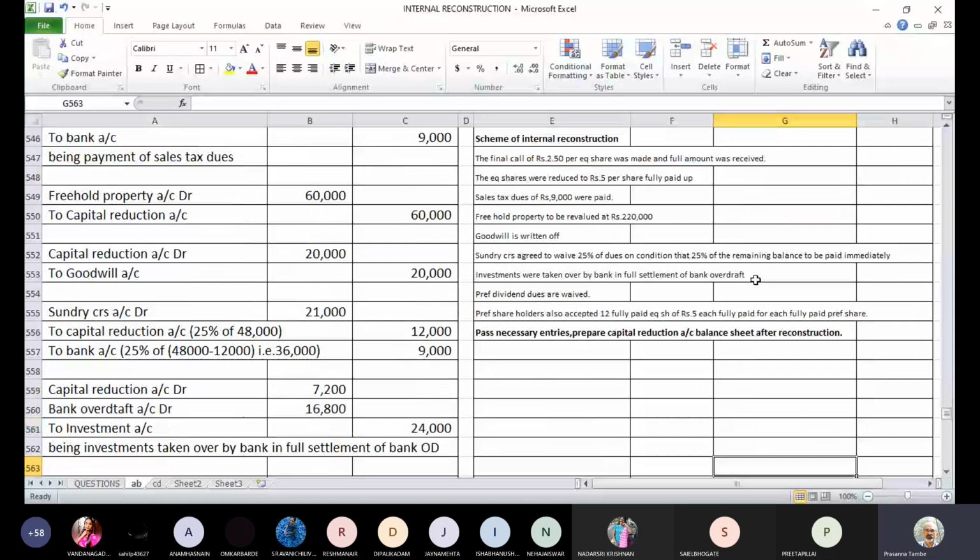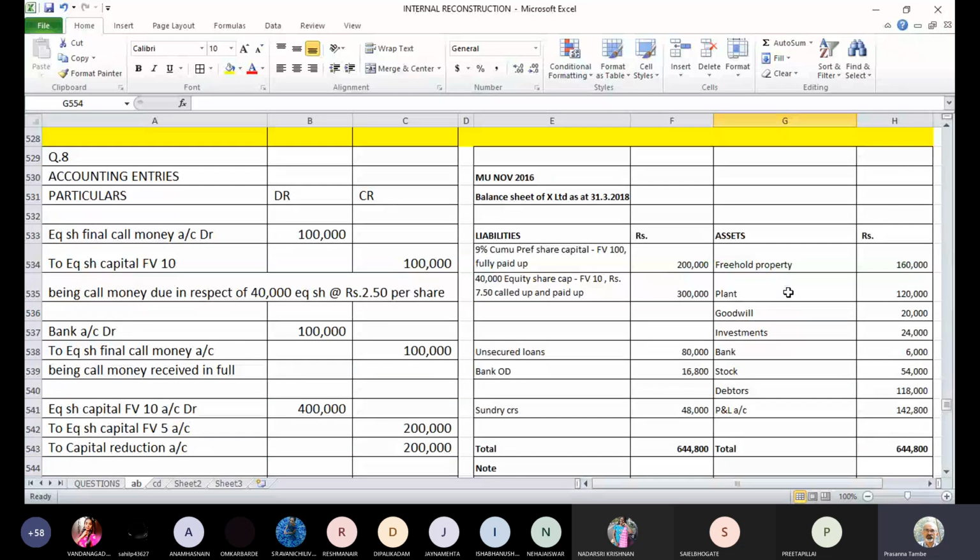Then the next adjustment says preference shareholders also accepted 12 fully paid equity shares of ₹5 each for each fully paid preference share. So now you are making a settlement with the preference shareholders also. You are going to give them 12 shares for every 1 share.